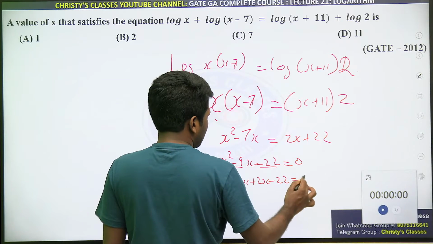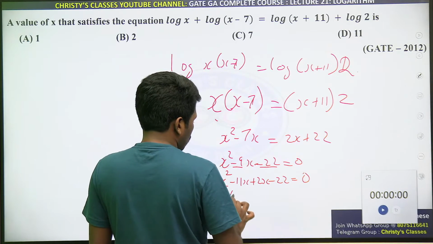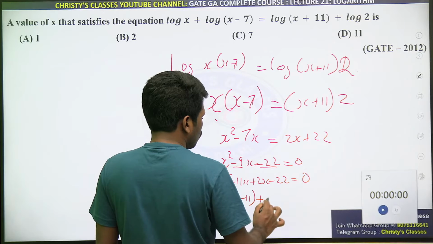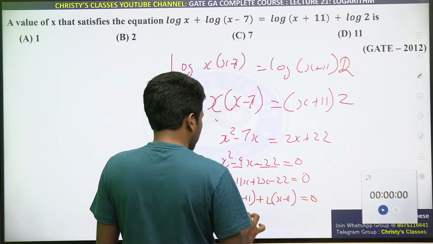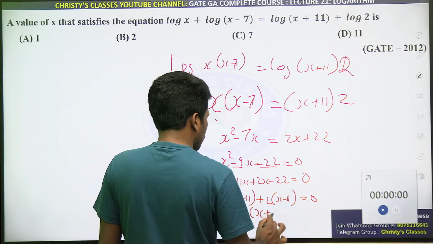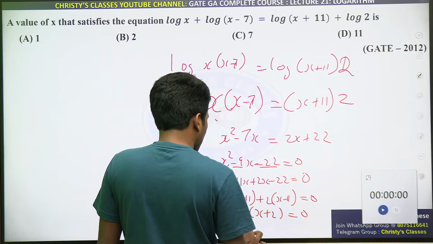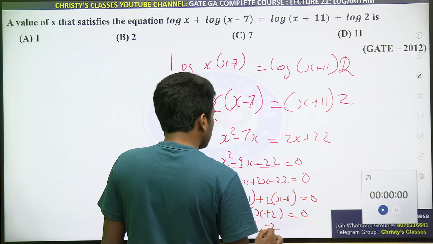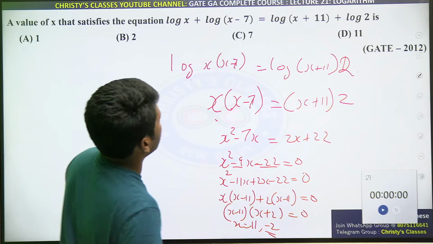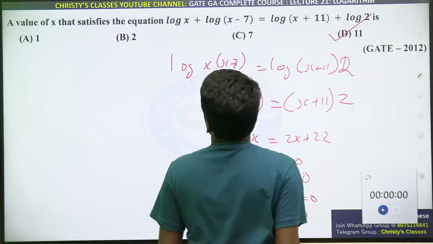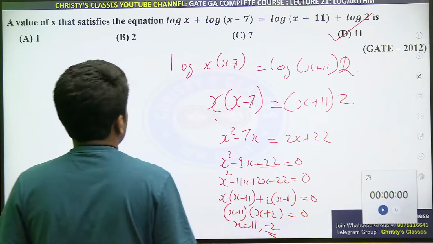Are you all understanding? Now take x common, x into x minus 11 plus 2 into x minus 11 equal to 0. X minus 11 common, x minus 11 into x plus 2 equal to 0. X equal to 11 or minus 2. 11 is there in the answer option. Are you all understanding this? Please mention.